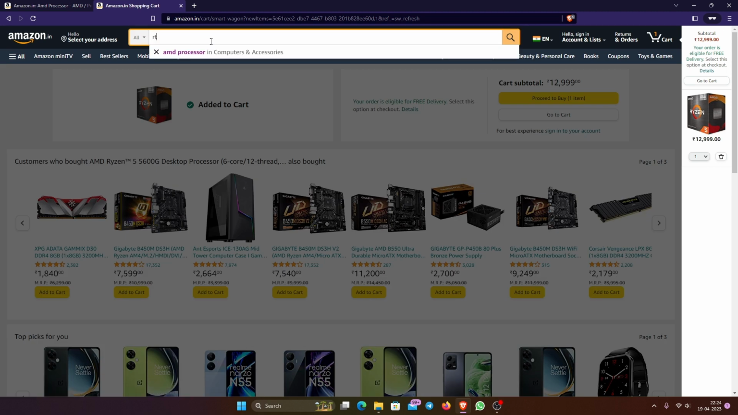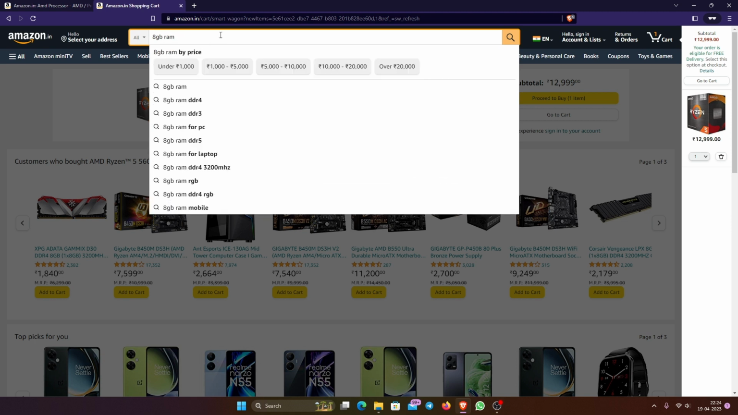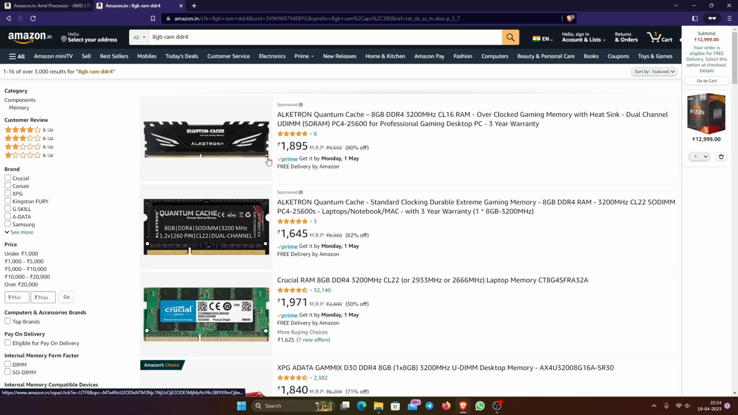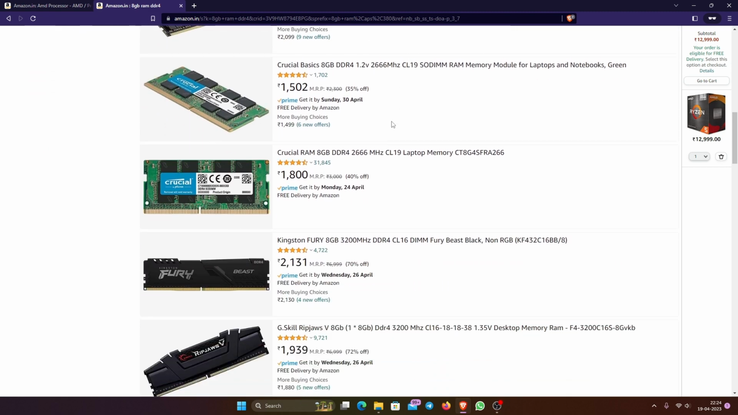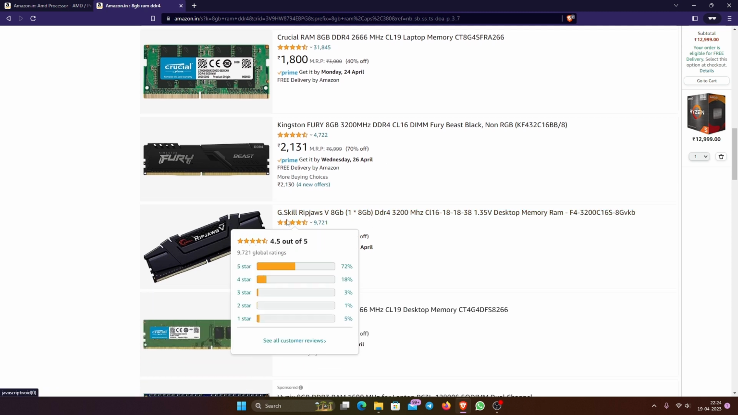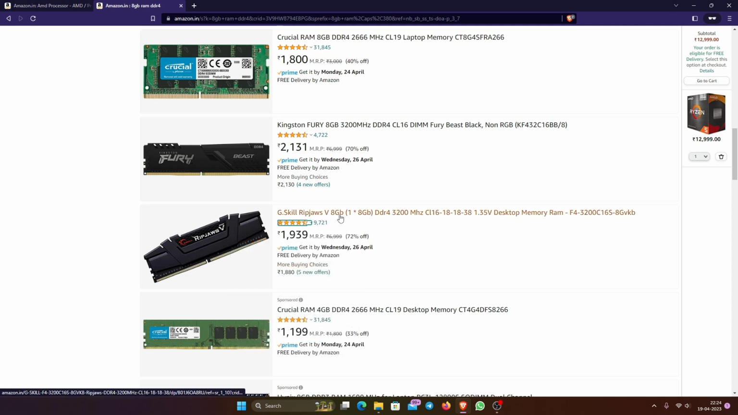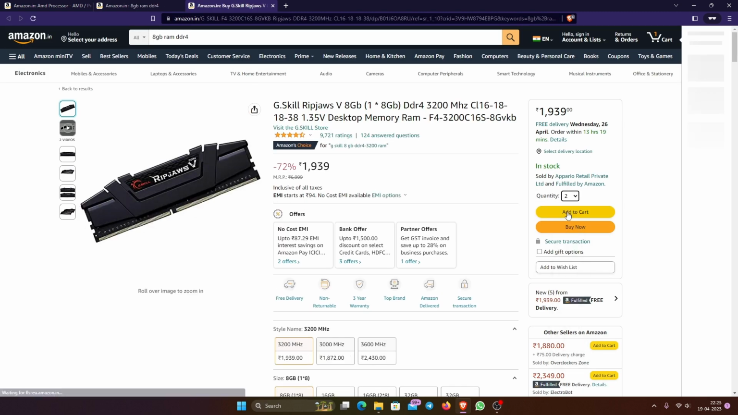RAM. 8 GB RAM, DDR4. DDR4, you have this, the common and popular one. DDR4 Kingston, go for this one also. How about this? G.Skill Ripjaws. This one's pretty good too. Let's add this to the cart.